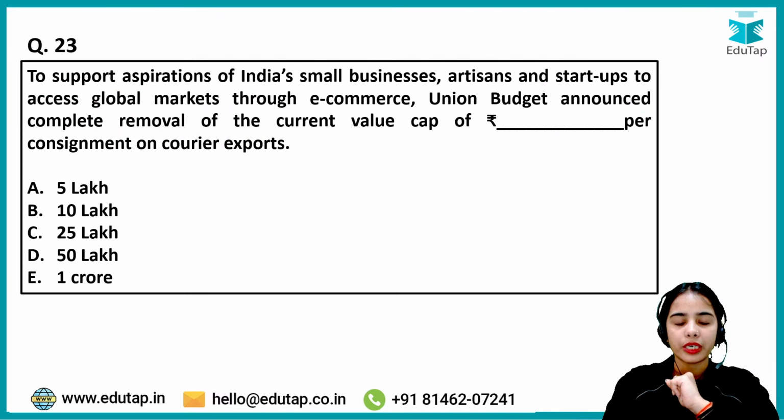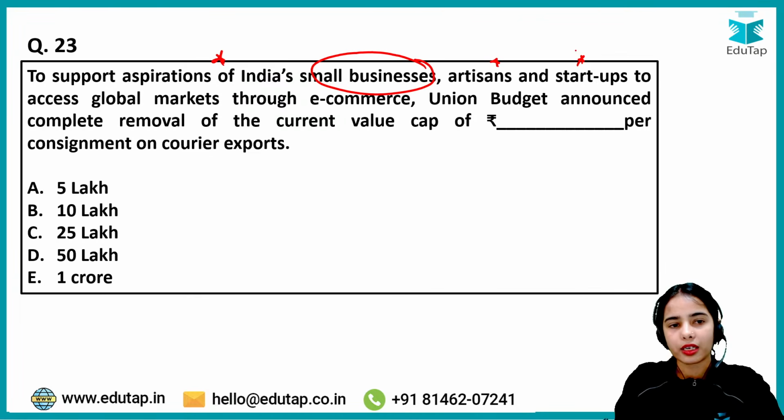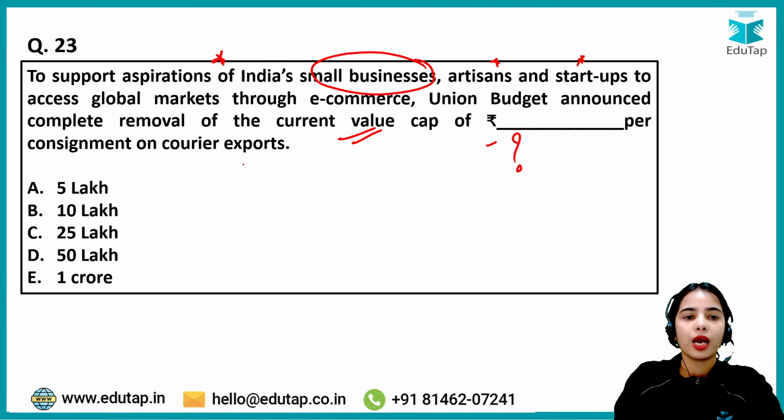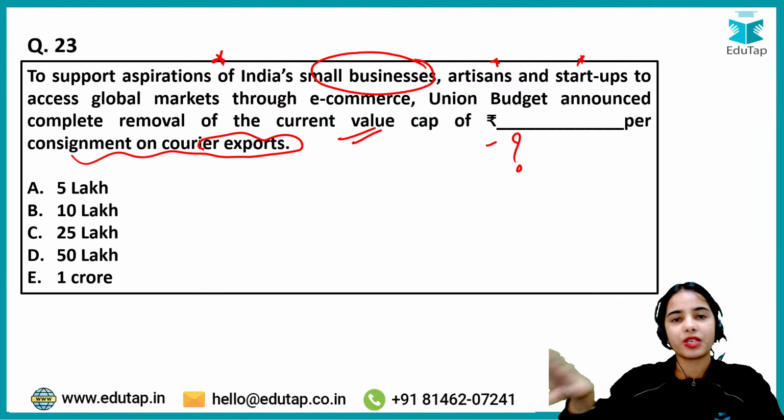Now coming to the next question, that is to support the aspirations of India's small businesses, artisans and startups to access global markets through e-commerce, Union Budget 2026-27 announced the complete removal of the current value cap of rupees how much per consignment or courier exports. So what was the cap that has been removed now?